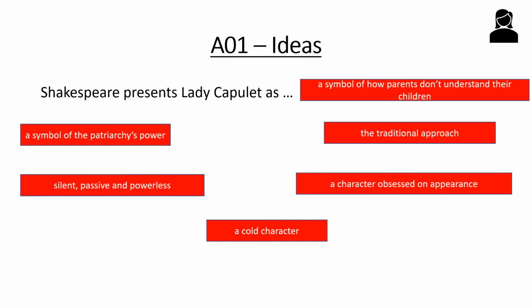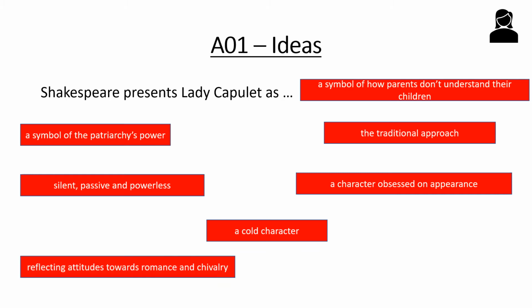But also she's a character that's obsessed by appearance, which is very similar to the Capulets themselves. Notice how the marriage to Paris appears because of how others might look, and they tone it down a bit because they're worried that people might frown on them for having merriment after somebody's died in the family.